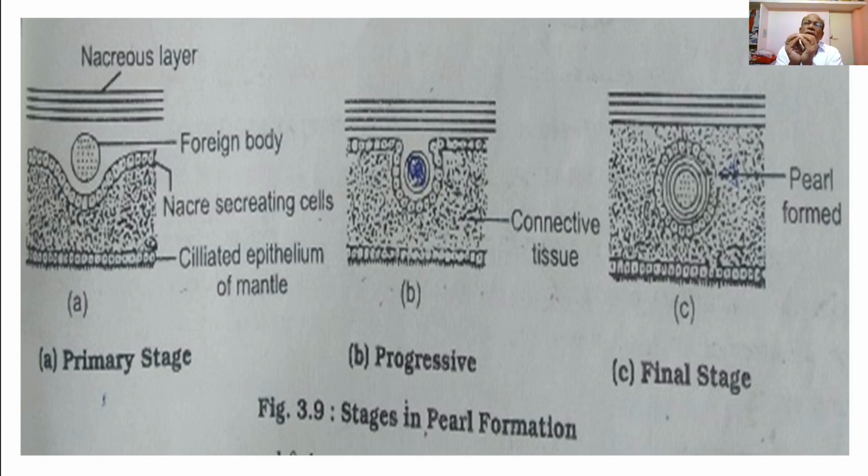So this is a quite simple mechanism, an immune response to the foreign antigen or the foreign substance by the pearl oyster.